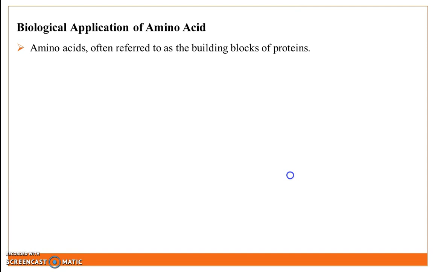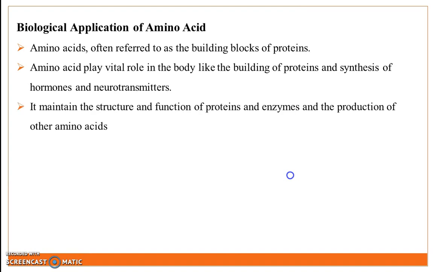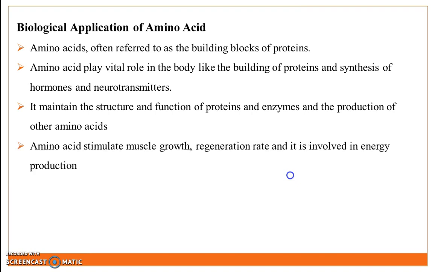The first application is that amino acid is often referred to as a building block of the protein molecule. Next application is that amino acids play a vital role in the body, like building of protein and synthesis of hormones and neurotransmitters. Next, it maintains the structure and function of protein and various enzymes, and the production of other amino acids. Next, amino acids stimulate muscle growth, regeneration, and are involved in energy production.